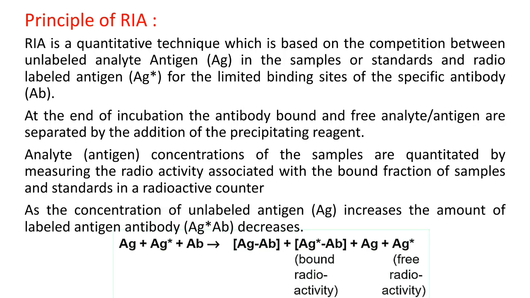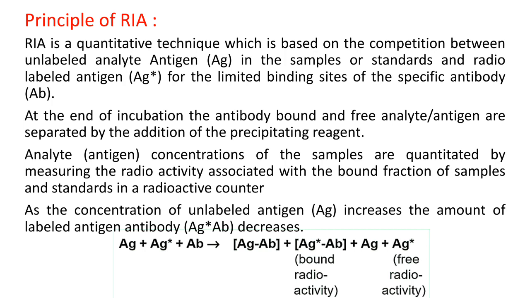And coming to the principle of RIA. RIA is a quantitative technique based on the competition between unlabeled antigen, or unlabeled analyte, which is present in the samples or standards, and radiolabeled antigen.